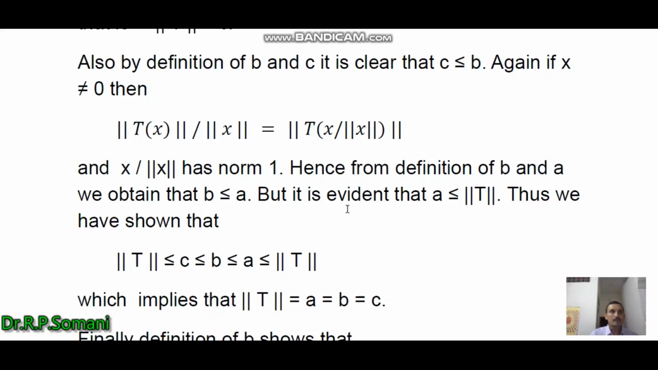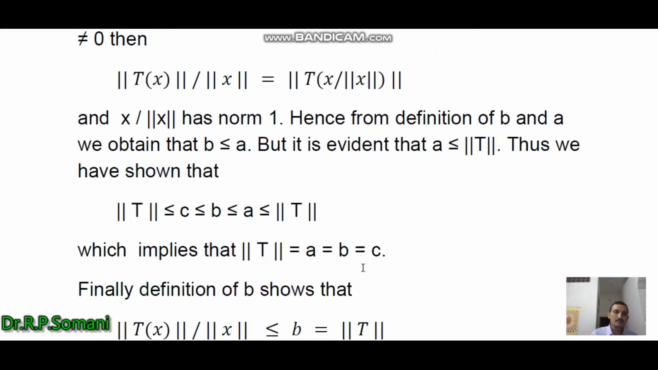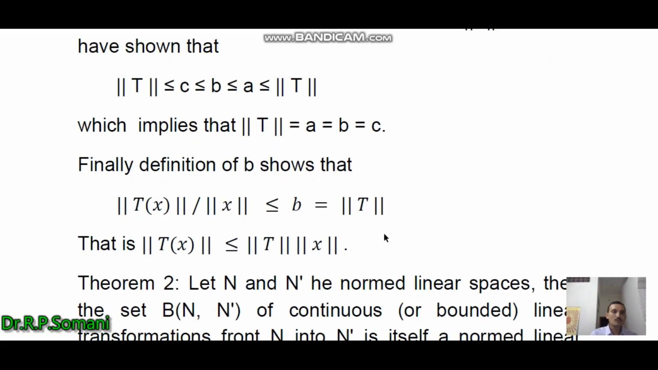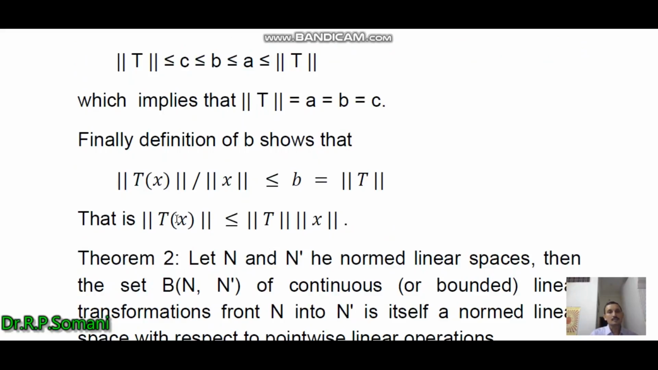So in this way, we have obtained that norm of T is less than or equal to C, less than or equal to B, less than or equal to A, less than or equal to norm T, and this implies that norm of T equals A equals B equals C. So in this way, we have established the equivalence of these definitions of A, B, C and norm T. Finally, from the definition of B, we obtain that norm of Tx upon norm x is less than or equal to B, and this B equals norm T. Therefore, we obtain that norm Tx is less than or equal to norm T into norm x.